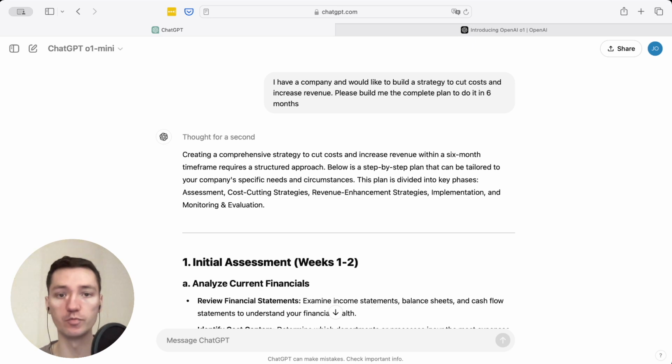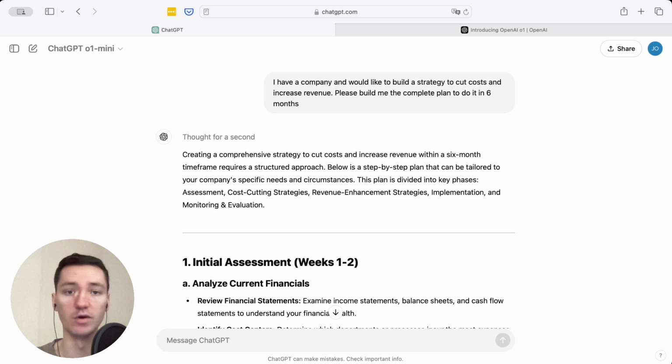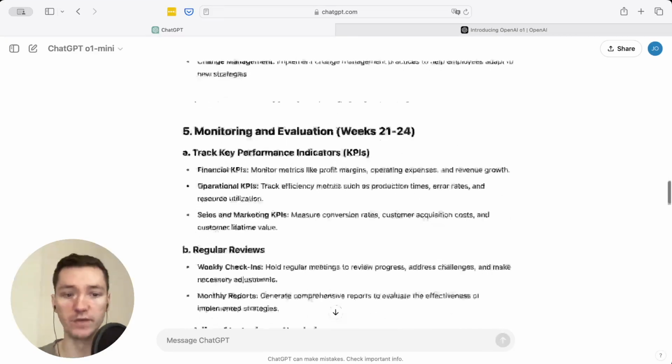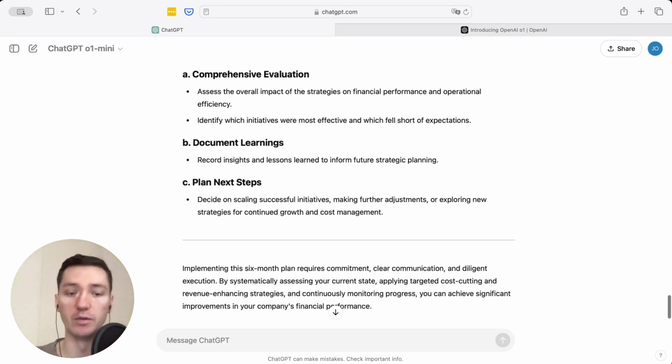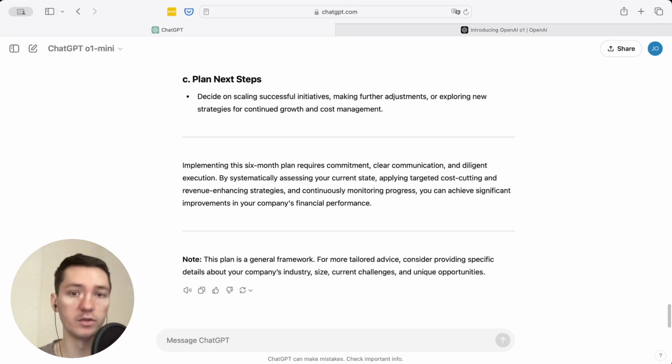And it's super cool even for those who might not receive accurate information in the beginning and need to tune ChatGPT for some time. It is really interesting to understand the logical process and how you can improve your own logical process as well, in order to systematically solve most of the tasks you are dealing with. As a result, you will receive quite a huge plan with the resources, metrics, implementation process, and all the comments from ChatGPT. These results are more accurate than the results in the previous version.